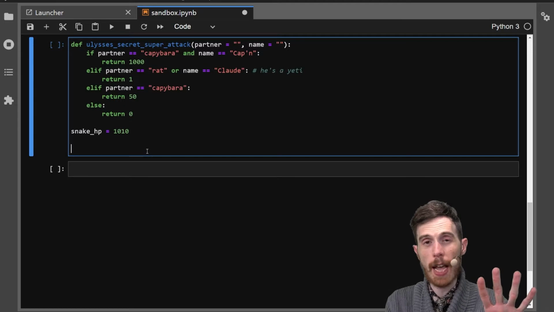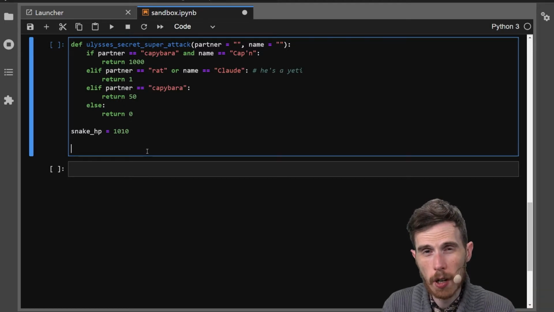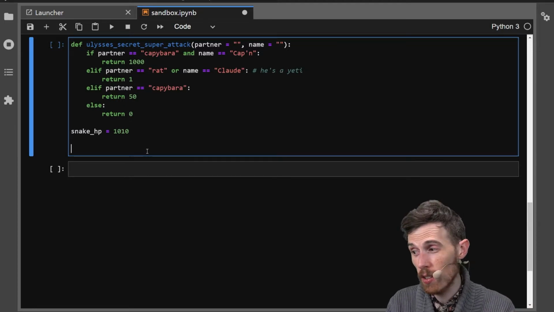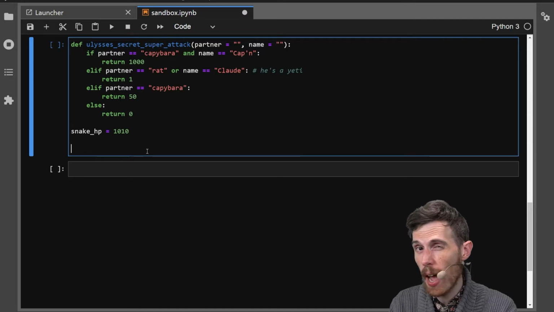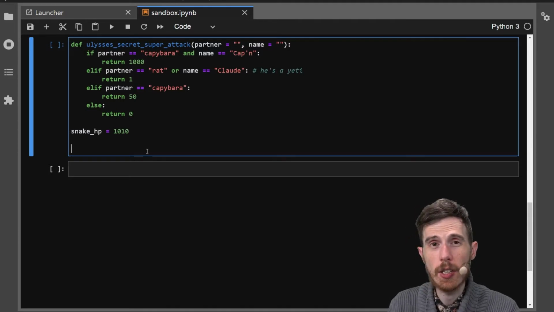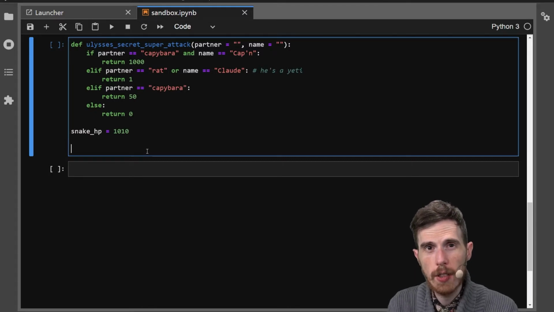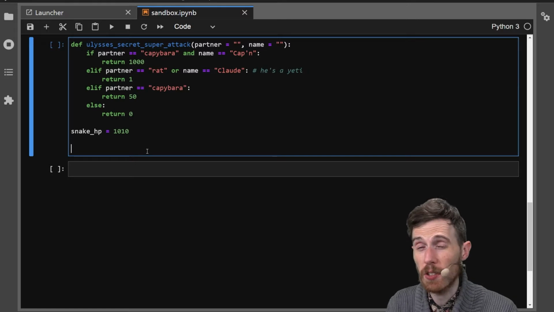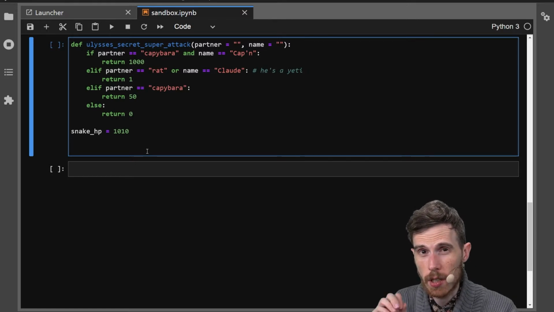So the snake is back, and the snake is stronger than ever. But Ulysses still has his secret super attack, and it still follows the same rules that we programmed in our last video. However, we're going to see how we can use our loop to simulate what this actual combat might look like. It's not just going to be one attack and it's all over. There's going to be a thing going on here where we parry and riposte and do all sorts of things. So we're going to see what it really looks like when the snakes and cats go at it.